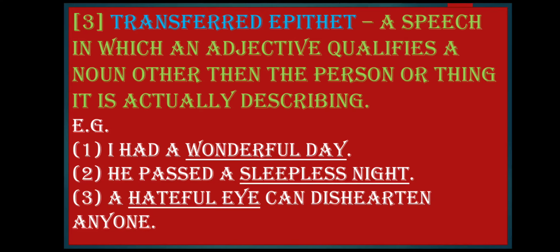Let's see the example. I had a wonderful day. Now here the day is described as wonderful. So wonderful day is given, and you are supposed to write transferred epithet. He passed a sleepless night. How was the night? The night was sleepless. A hateful eye can dishearten anyone. So here the eye is described. How is the eye? The eye is hateful. So whenever the describing words are given, you have to write transferred epithet, that is, wonderful day, sleepless night, hateful eye.